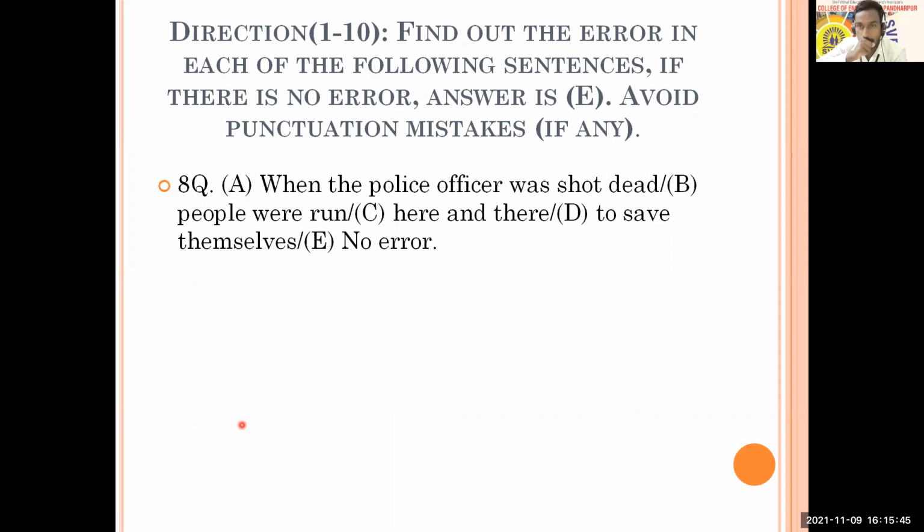Number 8 is in front of you. It says, when the police officer was shot dead, people were run here and there to save themselves. And you just come with your answers.